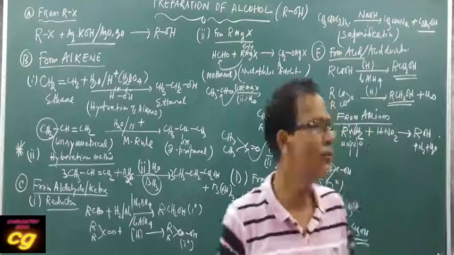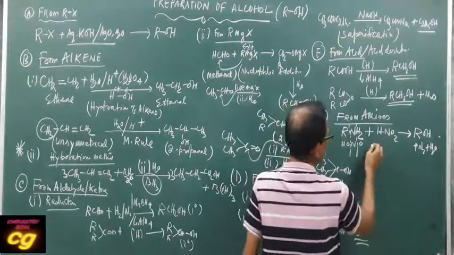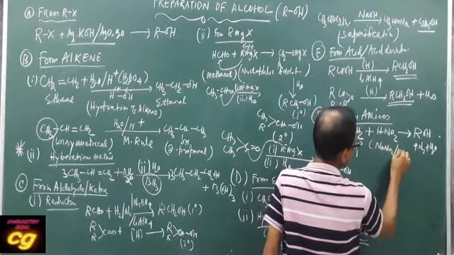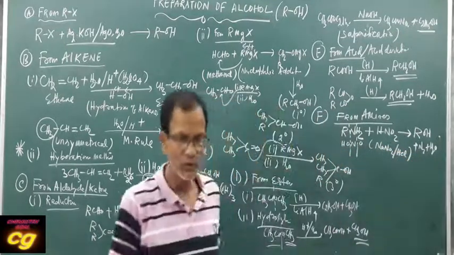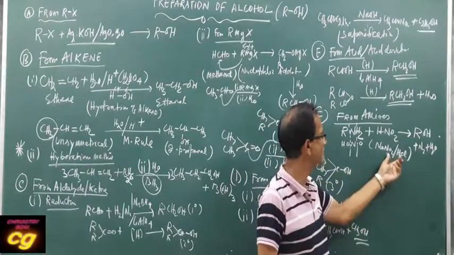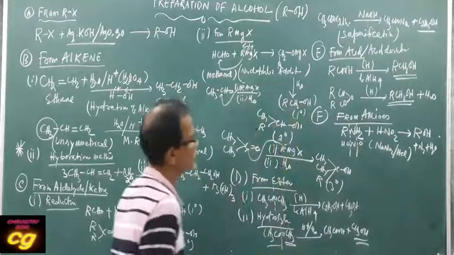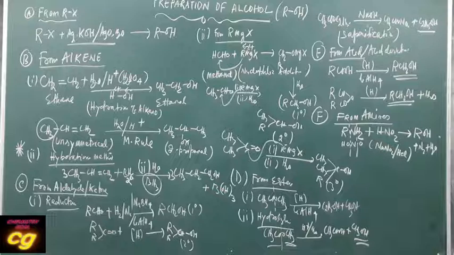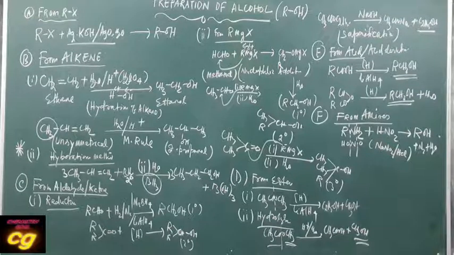But nitrous acid cannot be used directly. Instead of nitrous acid you can use sodium nitrite and HCl. This is very important. We cannot store nitrous acid in the laboratory, so we use sodium nitrite and HCl to produce alcohol. So this is from amines, from acid, aldehyde, ketone, using Grignard's reagent, from alkene, from haloalkane. Okay, so in this way you can prepare alcohol.